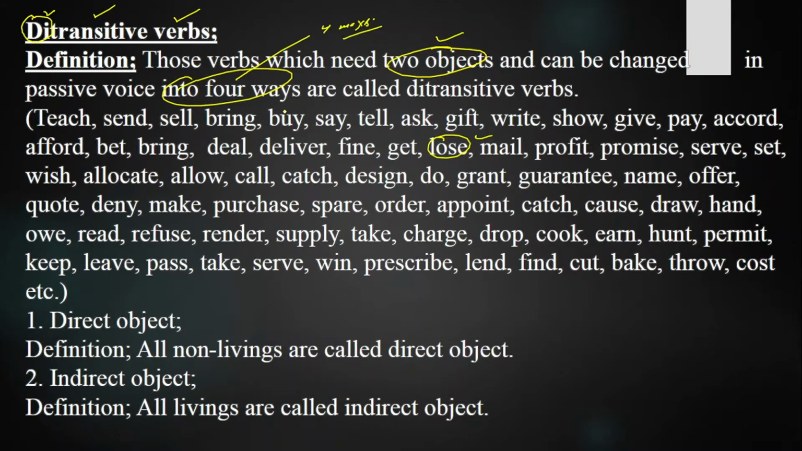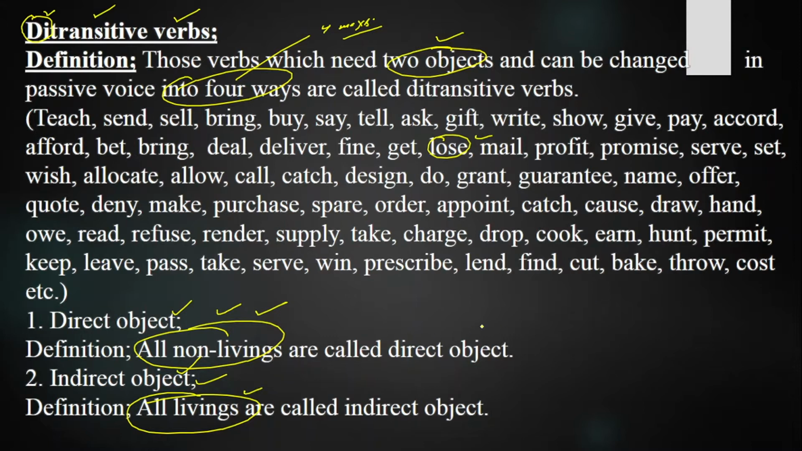So those verbs which need two objects and can be changed into passive voice in how many ways? Four ways are called ditransitive verbs. They need one direct object and one indirect object. What is direct object? Direct object means all non-livings and indirect object means all livings. So all non-livings are called direct object and all livings are called indirect object.